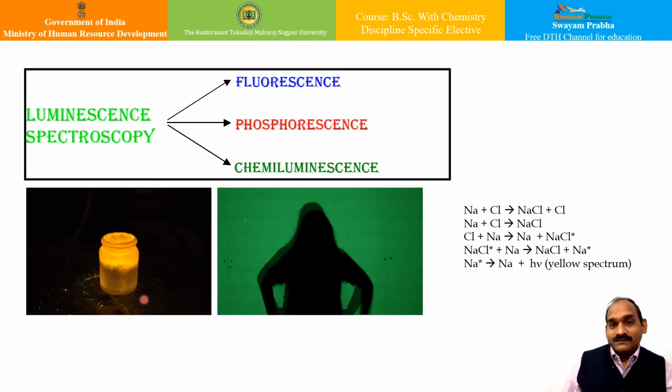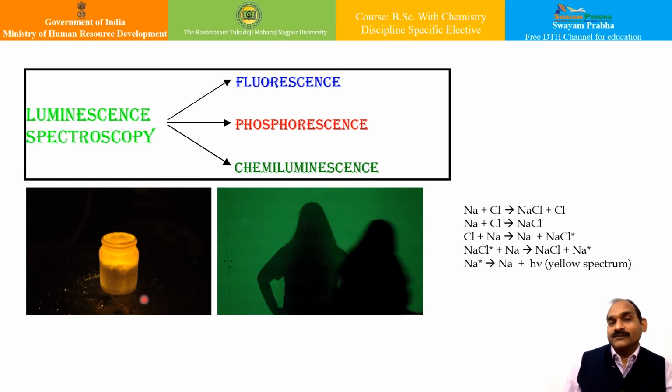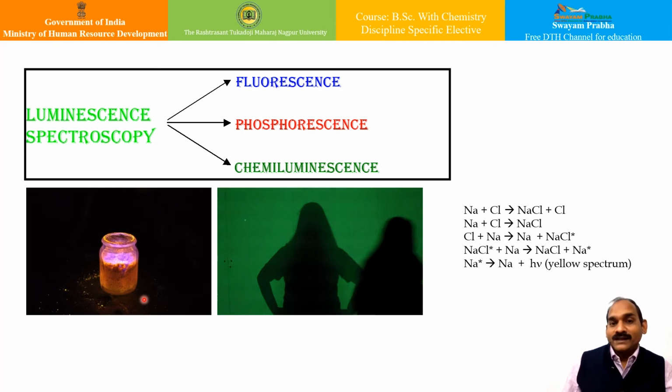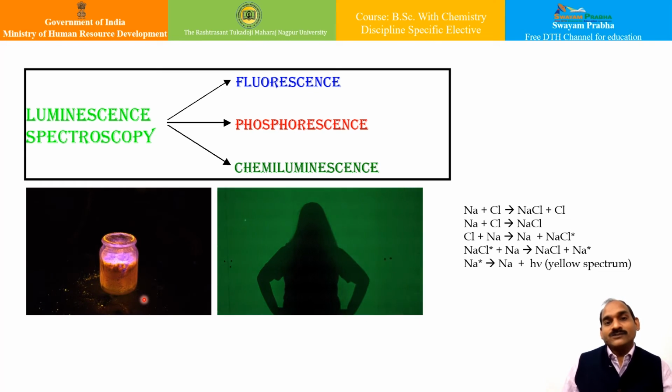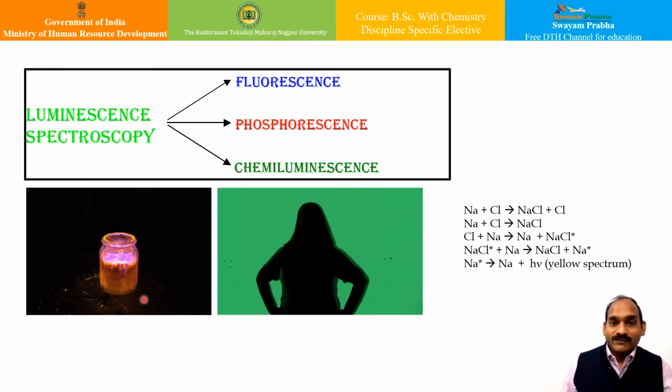Apart from that, different substances fluoresce with light of different wavelengths, which is another peculiar property. The extent of fluorescence depends upon the nature of the solvent and the presence of certain anions in the solution. Also, fluorescence is exhibited by liquids as well as solids. As soon as the incident radiation is cut off, the fluorescence stops. You cannot see it anymore.